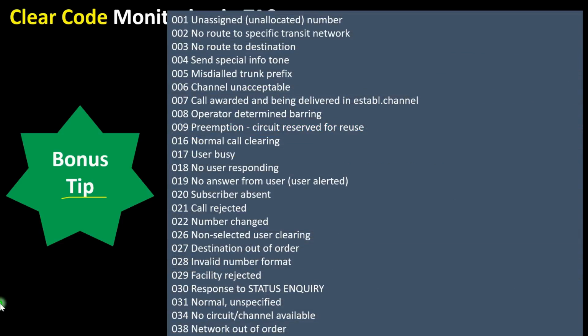Let me take some example of the clear codes like unallocated number, no route to a transit network, no route to destination, operator determined barring, normal call clearing, user busy, no user responding, no answer from user, subscriber absent, call rejected, number changed, destination out of order, invalid number format, so many of them.